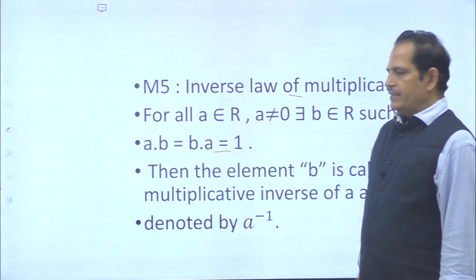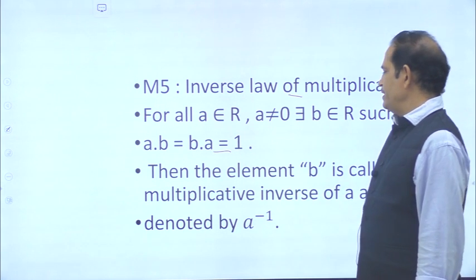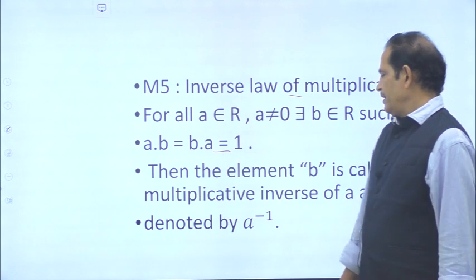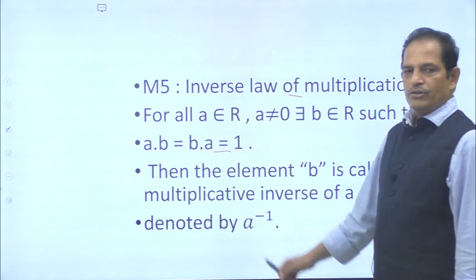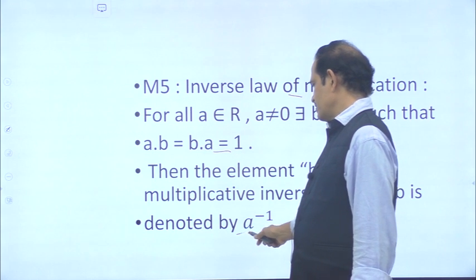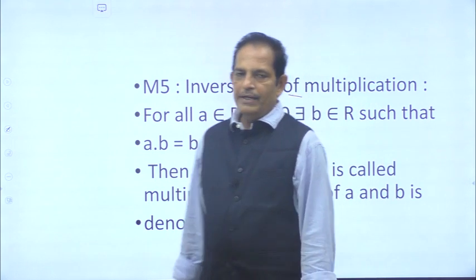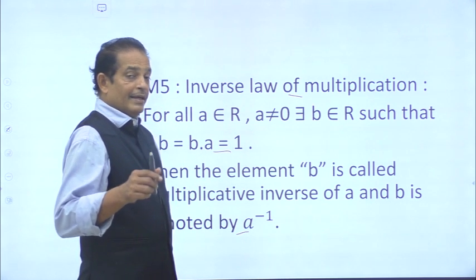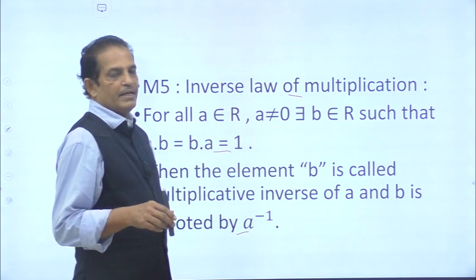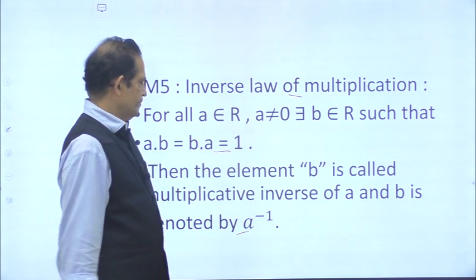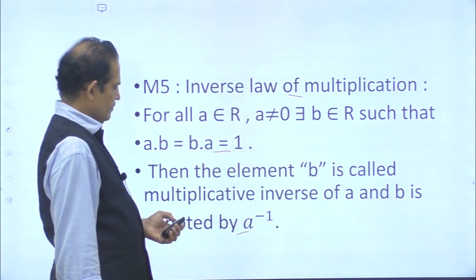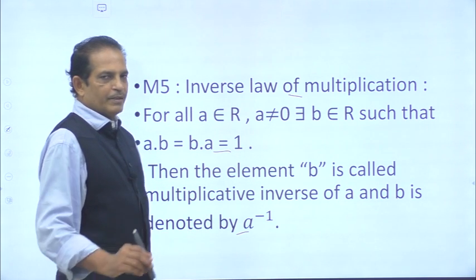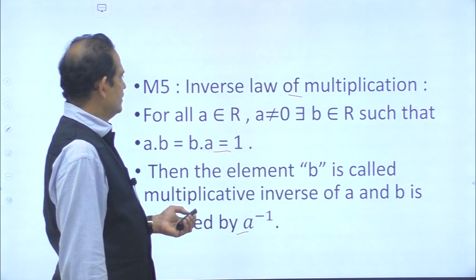So if this property is satisfied, then the element b is called the multiplicative inverse of a, and b is denoted by a inverse. So the multiplicative inverse of a is denoted by a inverse. The additive inverse of a is denoted by minus a. So all the additive properties are listed out, and all the multiplication properties are also listed out.